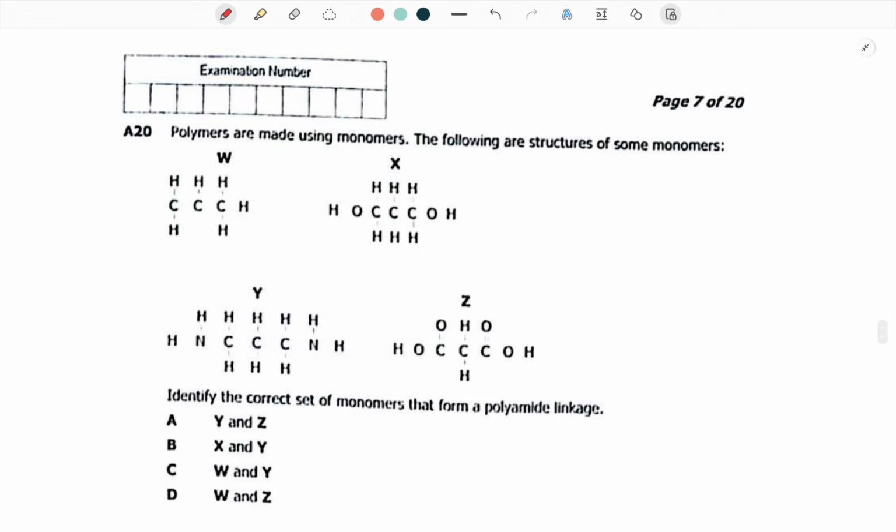Polymers are made using monomers. The following are structures of some monomers. We've got W, X, Y, Z. Identify the correct set of monomers that form a polyamide linkage. So, a polyamide linkage contains an amide functional group, so we're going to have an amide functional group and a carboxylic acid functional group.